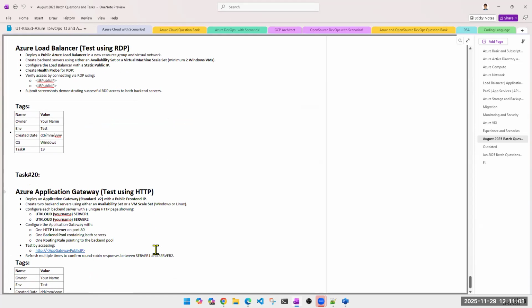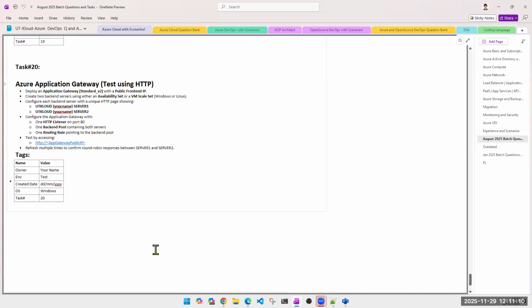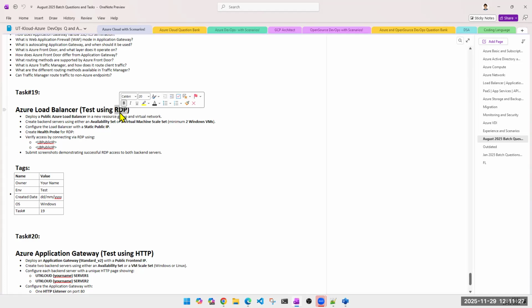If you have done the practical, you will know. I don't remember whose, but I gave feedback to someone on the port number for this task. I gave a task that a load balancer should be there for RDP. The one I showed you in the practical was for HTTP, for a website. I didn't want you to just look at my video and do it step by step. You won't learn anything. I wanted you to do it for RDP. Few of you have done it correctly. Few of you haven't done it yet.